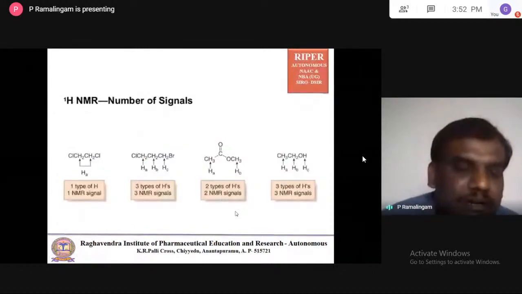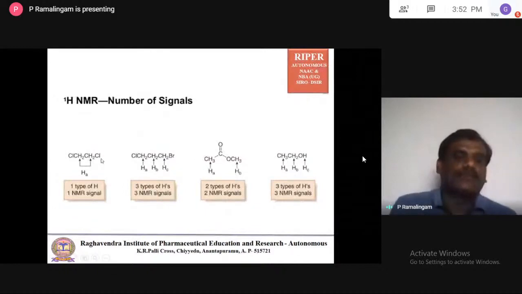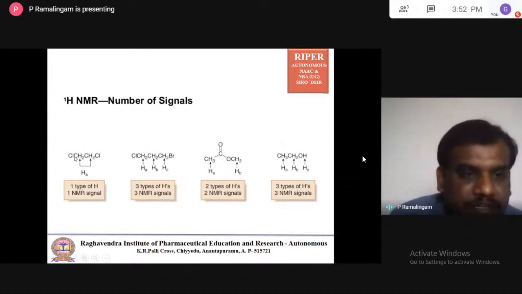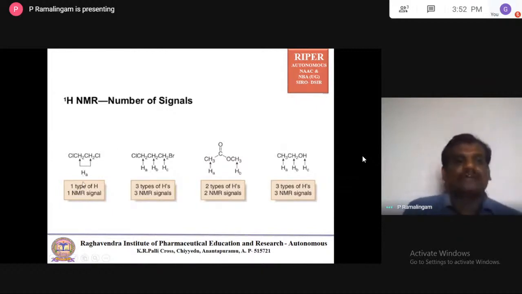One more example here: dichloroethane. Here also we have CH2 and CHCl. This CH2 and this CH2 are both equivalent. This CH2 environment is Cl and CH2, and this CH2 environment is also Cl and CH2. So finally, it gives only one signal.